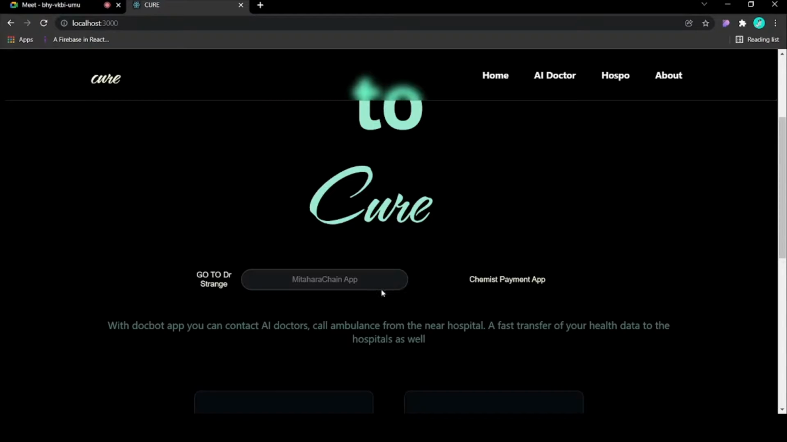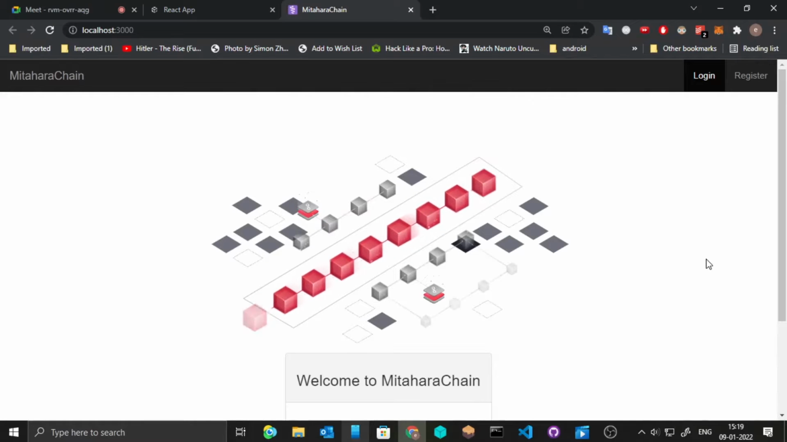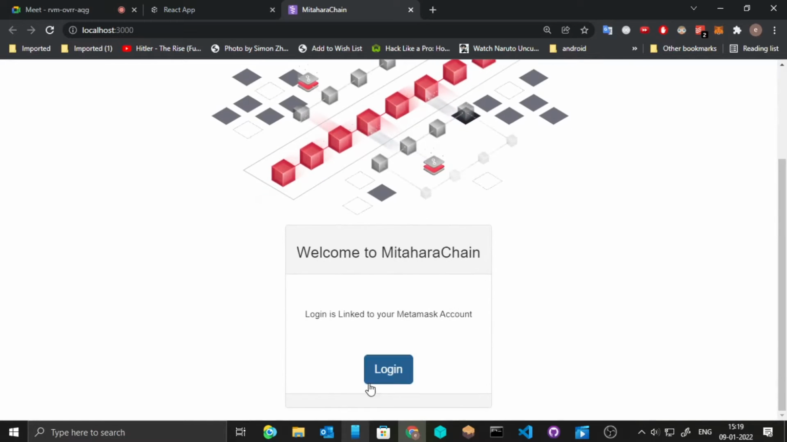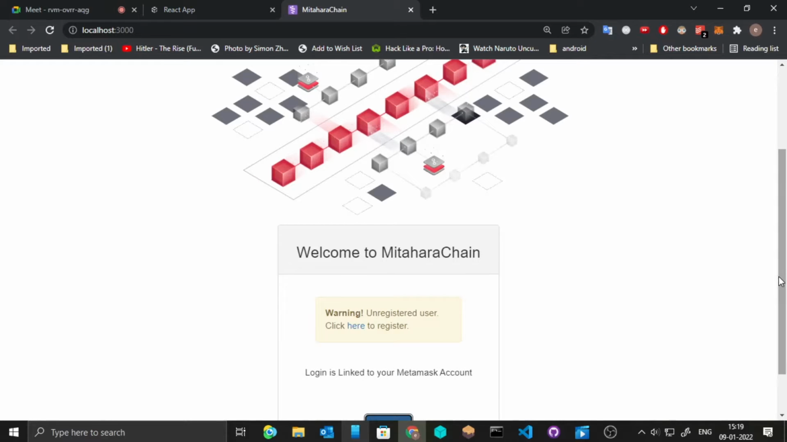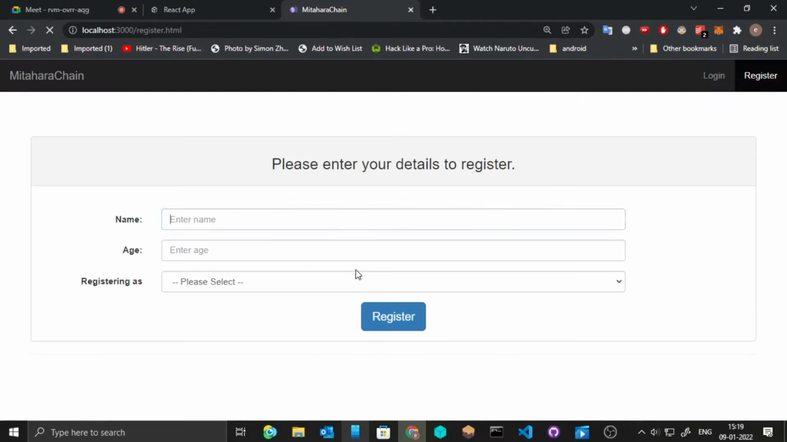We have also built a MyTiara Chain app, which is a document storage system we have built using Ethereum blockchain. This is MyTiara Chain, which is a healthcare data record system where patients and doctors can save and see their data. So we have a login system which is linked to a MetaMask wallet and it automatically detects whether the user is registered or not.